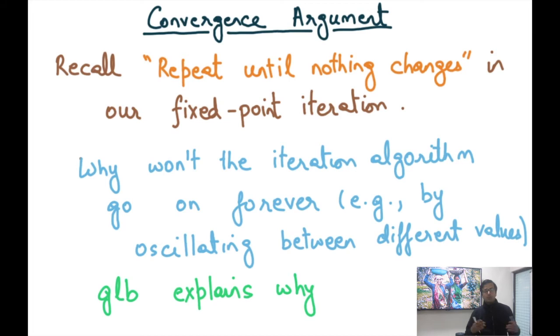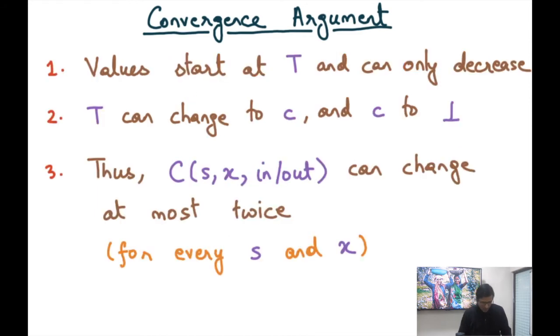And the other reason for it to keep going on forever is it can oscillate between a finite number of values. For example, it can oscillate between 1 and bottom, or 1 and 2, or whatever. So GLB will explain why, and that's the next slide. By using GLB, we are going to be able to prove that the fixed point iteration will for sure converge. And so here's the argument.